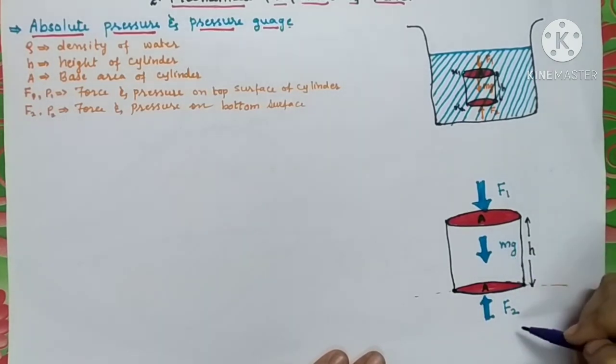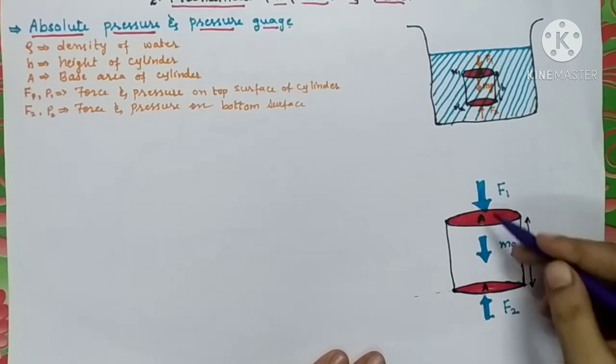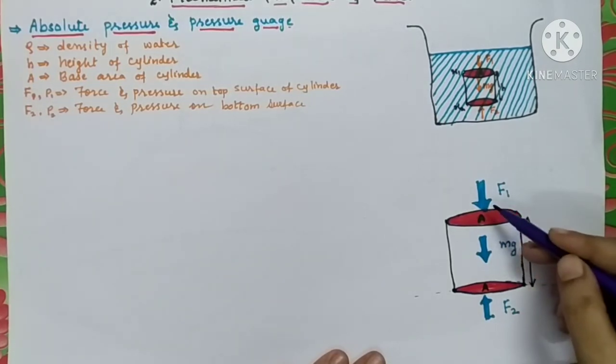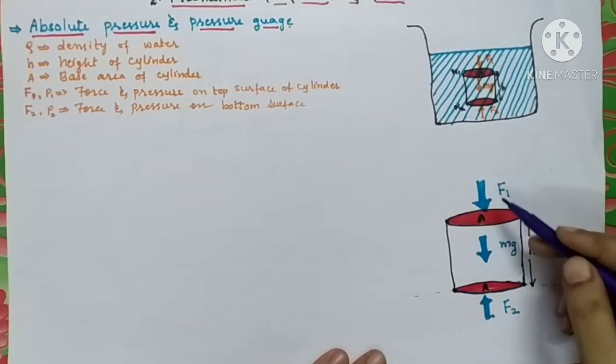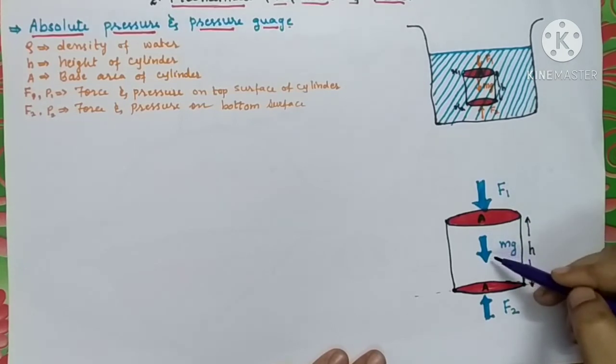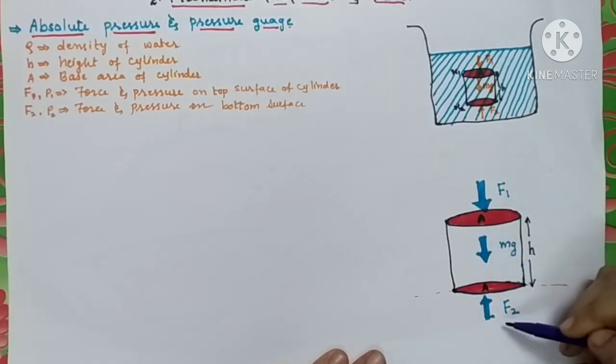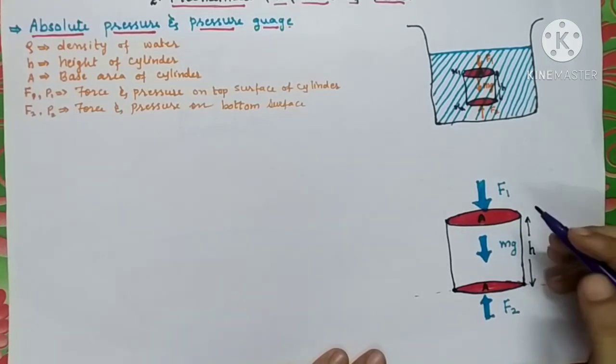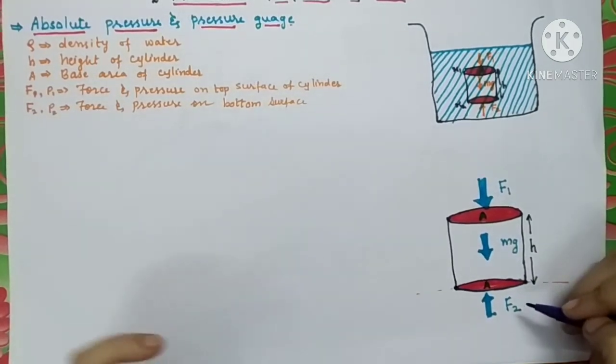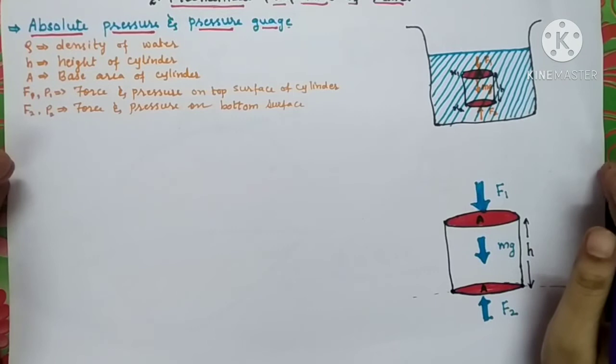And the third one is F2, exerted by the liquid below the cylinder. I think you have understood their direction. These 2 forces are acting in a vertically downward direction, while the reaction force due to the lower layer of liquid is directed vertically upward. So in equilibrium, how are you going to write the equation?